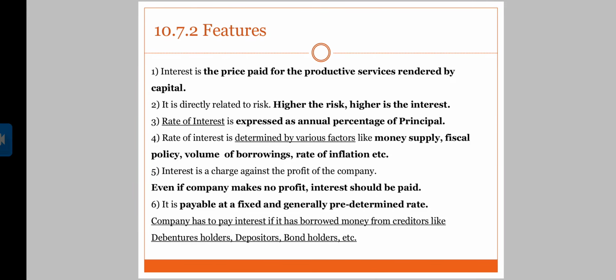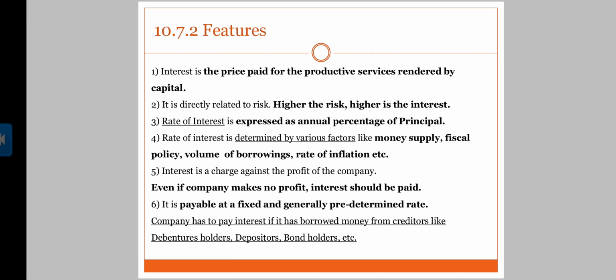Coming to the features of interest. The very first one, the price paid for the productive service rendered by capital. You have taken this 1000 rupees to invest somewhere. That is your capital. Now you're going to use that capital for some productive service, so you're going to pay me the price for the same. Now it is directly related to the risk. Higher the risk, higher is the interest. Remember this, higher the risk, higher is the interest.